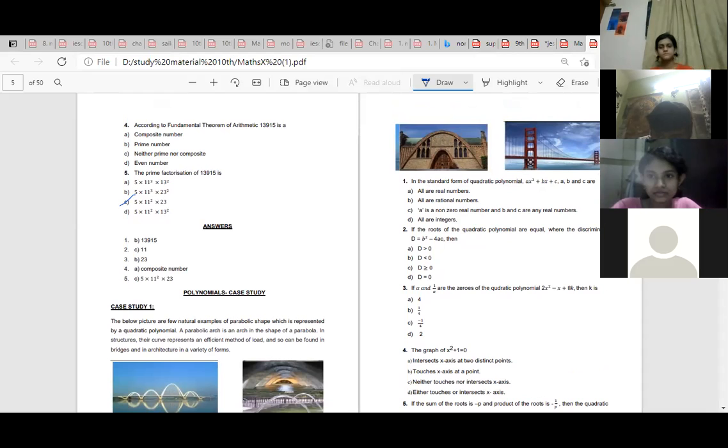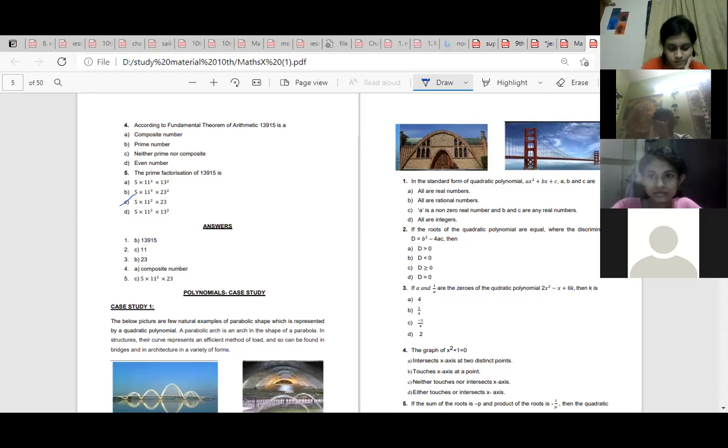Option C, ma'am. Rational numbers, option C, because real numbers will include irrational numbers also. Always read all the options and then come to a conclusion.